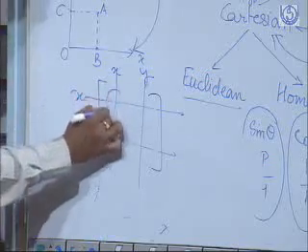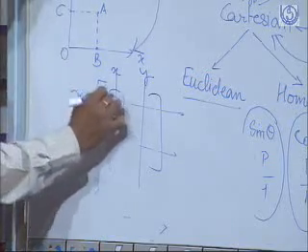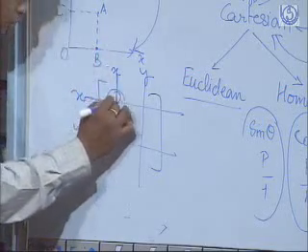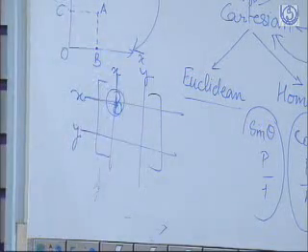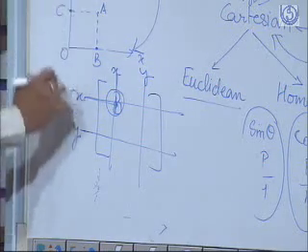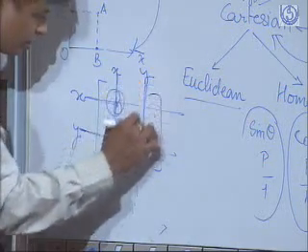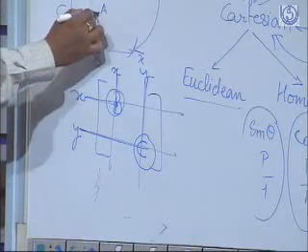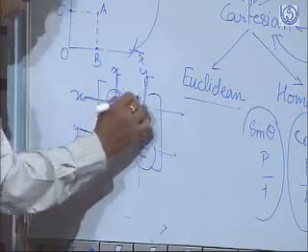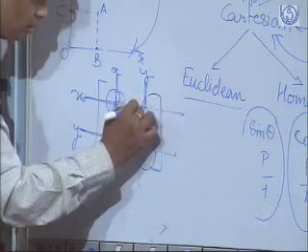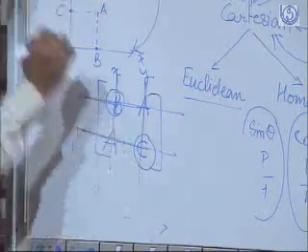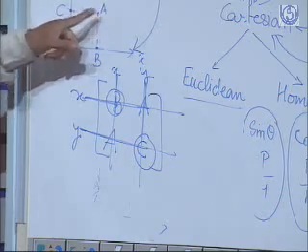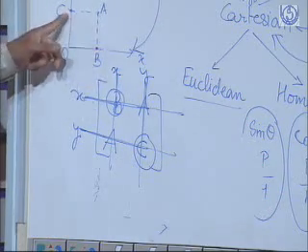Now the intersection of x and x is in fact a point which is lying on the x-axis. That means this is to be point B. This is a point which is lying on the y-axis, so the same should be done here, C. Now this is lying in the xy plane, so xy plane points are represented like this, A and A. That means the physical world, the coordinates and their respective projections.